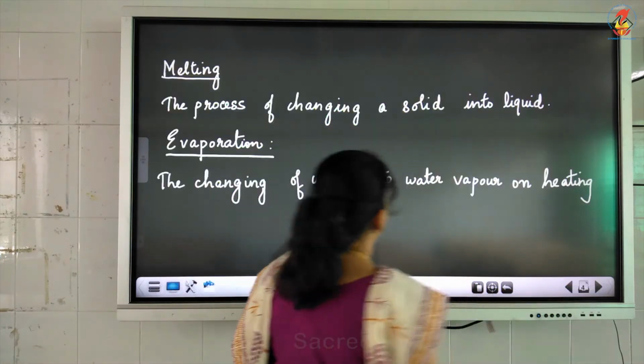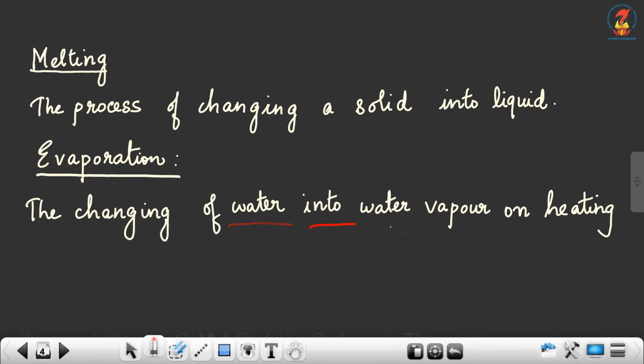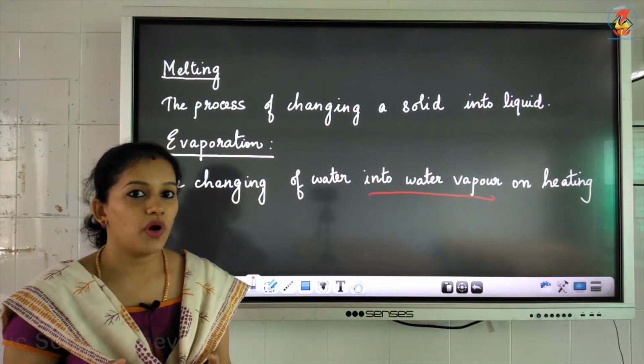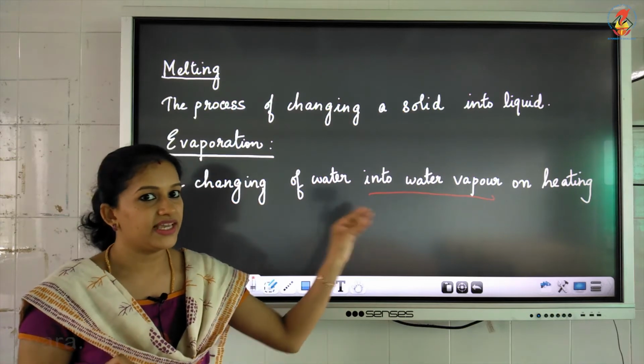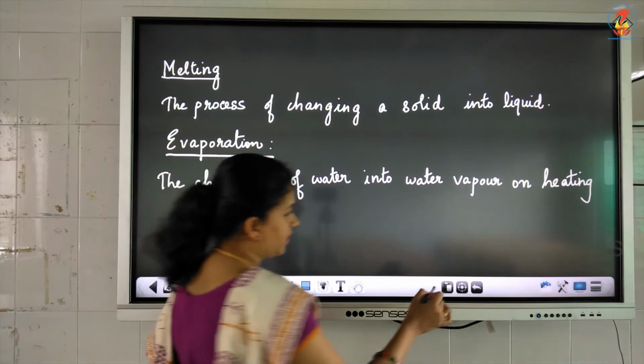Then the next term that you have to study is evaporation. What is evaporation? Evaporation is the changing of water into water vapor. When does water change into water vapor? When we heat the water, isn't it? When we heat the water, this water is changing into water vapor.